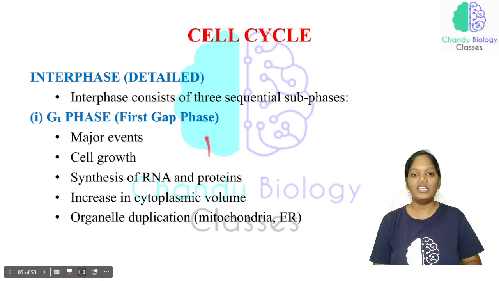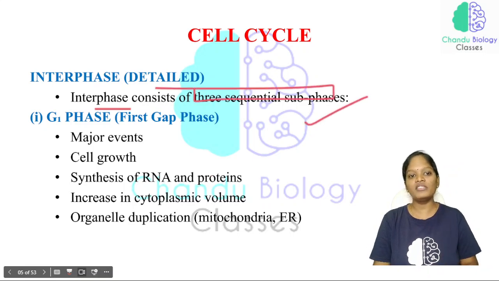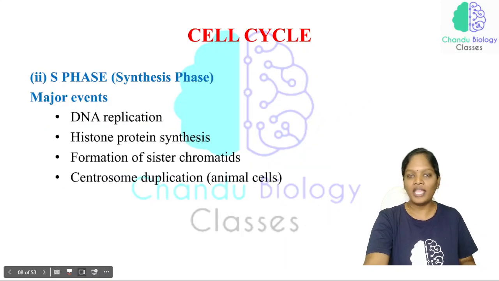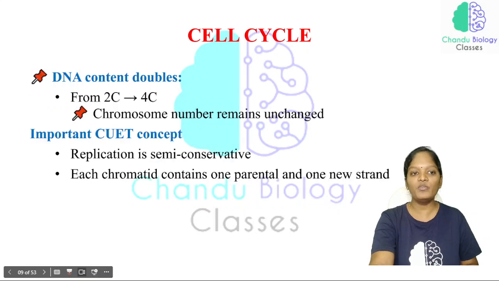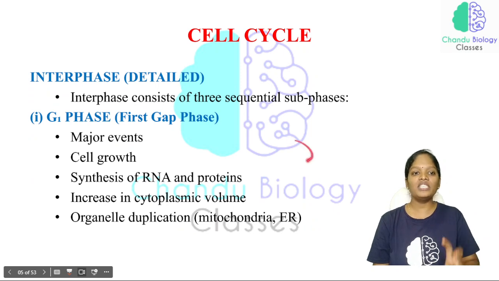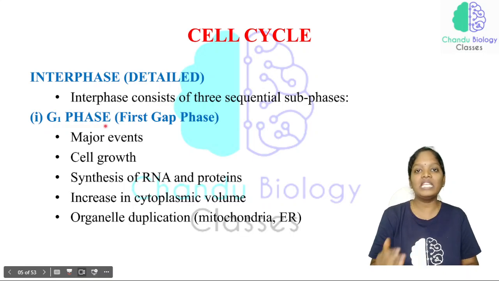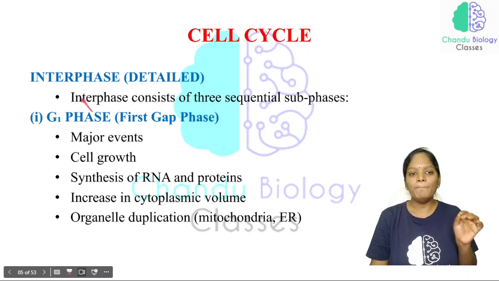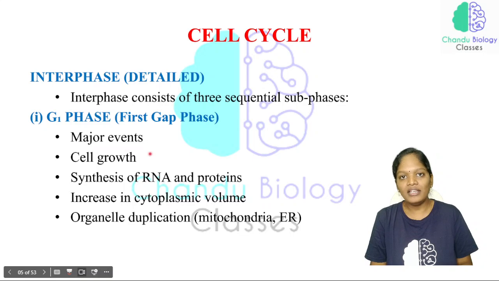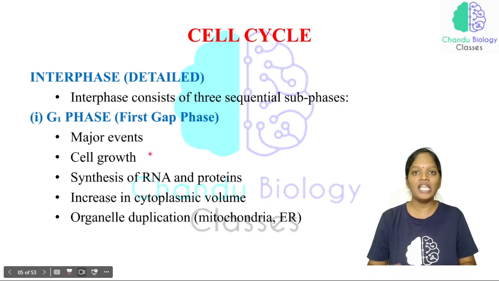And the interphase. See here, just now I have explained to you, the interphase consists of three sequential subphases: the first phase will be the G1 phase, the second phase will be the S phase, and the third phase will be the G2 phase. These three phases we are calling the interphase. The G1 phase we can call the first gap phase. In this gap phase, major events are going to happen, which means the things required for DNA synthesis, the replication of DNA which takes place in the S phase.